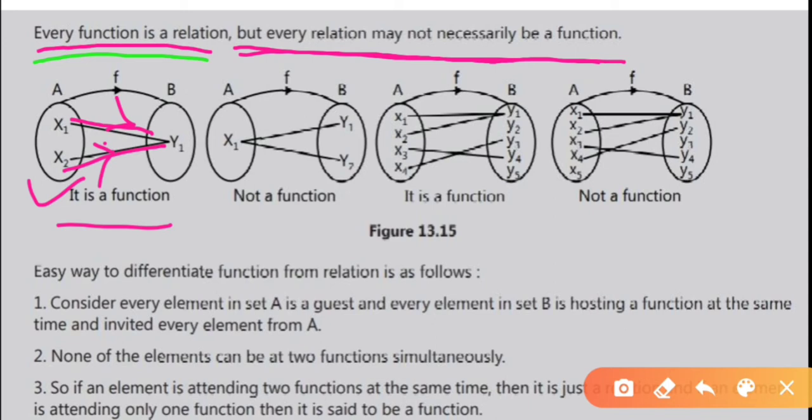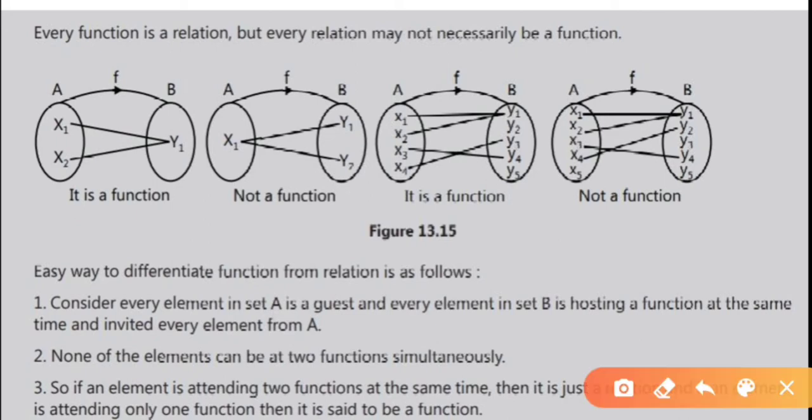But the second figure is not a function. See here, x1 has two images. Therefore, it is not a function, as per our definition: every element of set A has a unique image in set B. But here, more than one image occurs, therefore it is not a function, right?